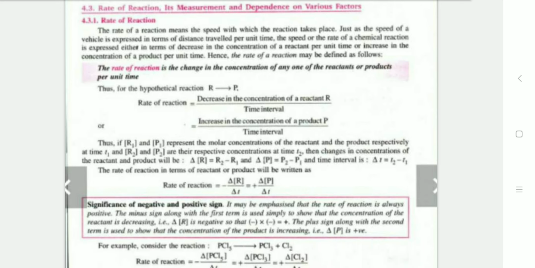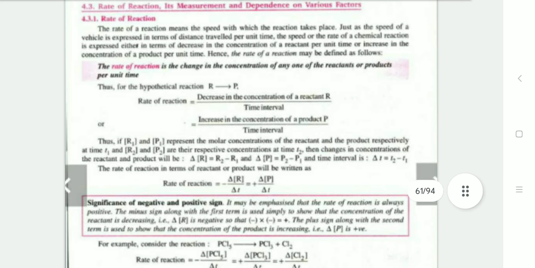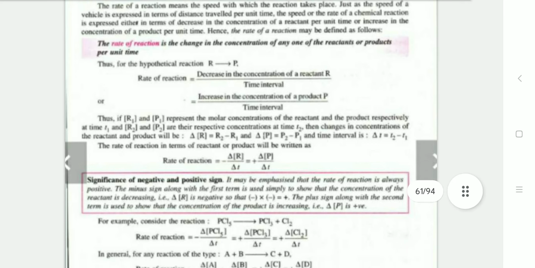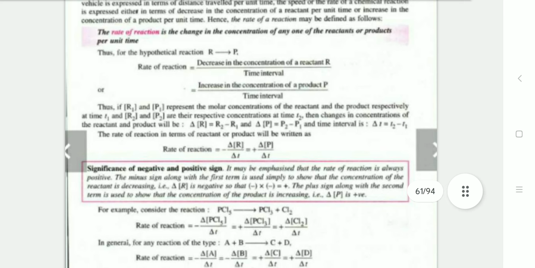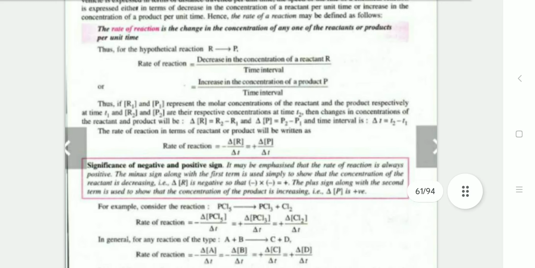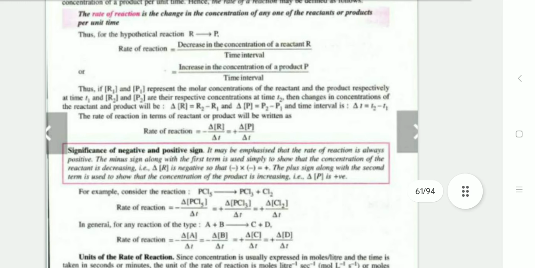Consider a hypothetical reaction, reactant R converted into product P. The rate of reaction is the decrease in the concentration of reactant R divided by the time interval, or the increase in the concentration of product P divided by the time interval. Let R1 and P1 represent the molar concentrations of reactant and product respectively at time t1, and R2 and P2 the respective concentrations at time t2. Then the changes in concentration of reactants and products give the rate of reaction as minus delta R by delta t, or plus delta P by delta t.